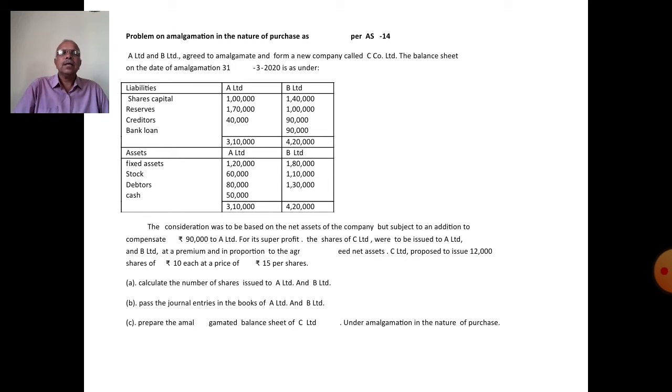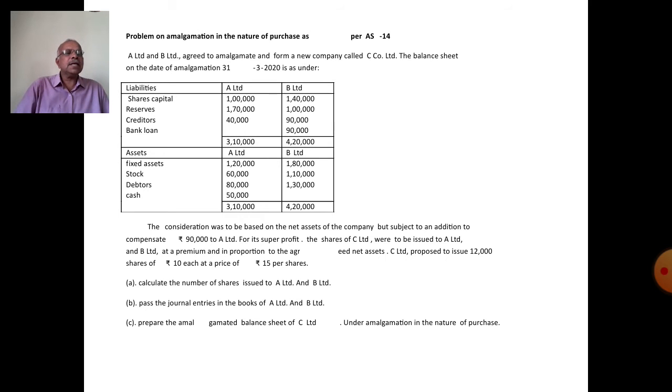Cash: A Limited 50,000, B Limited nil. Total assets: A Limited 3,10,000, B Limited 4,20,000. Next, adjustment.